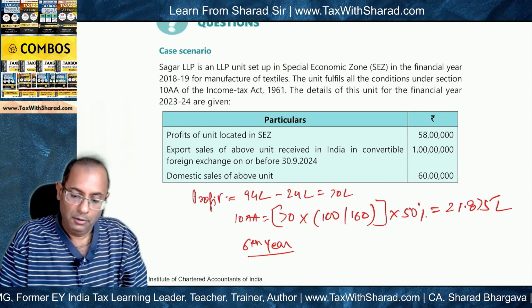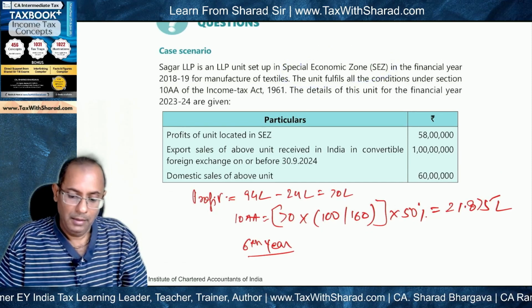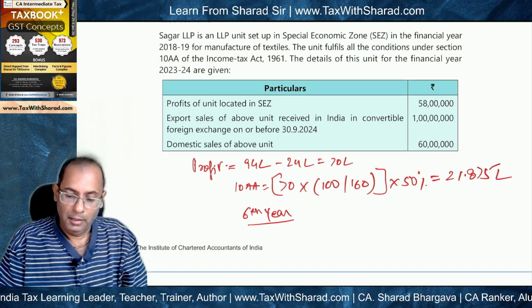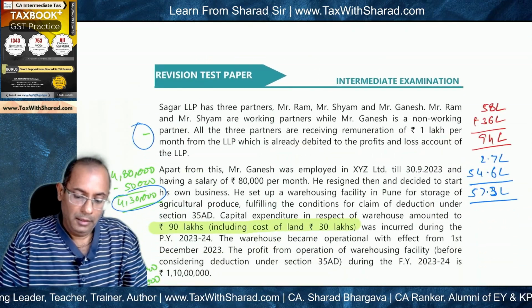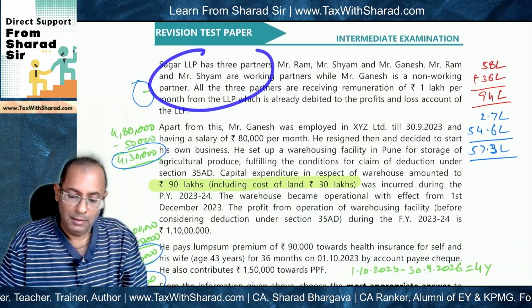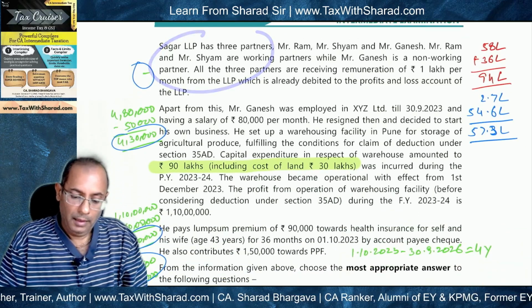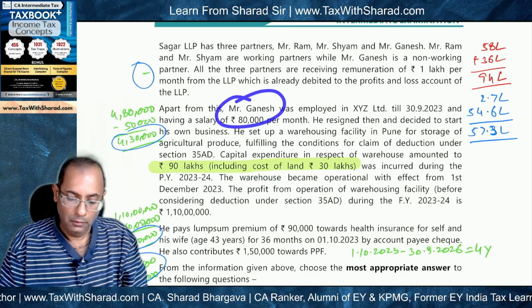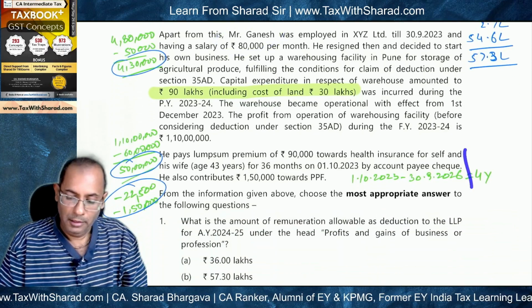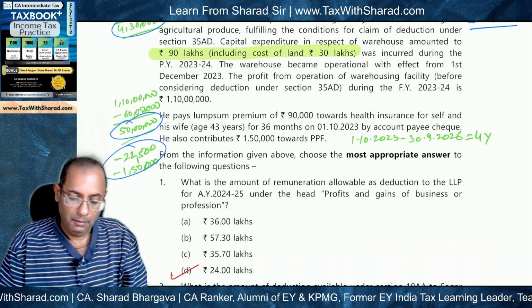There is this concept of LLP, which has set up a unit in SEZ, and then there are details of the partners of the LLP and certain details in respect of Mr. Ganesh, who is one of the partners, and further details of investments made by that partner.